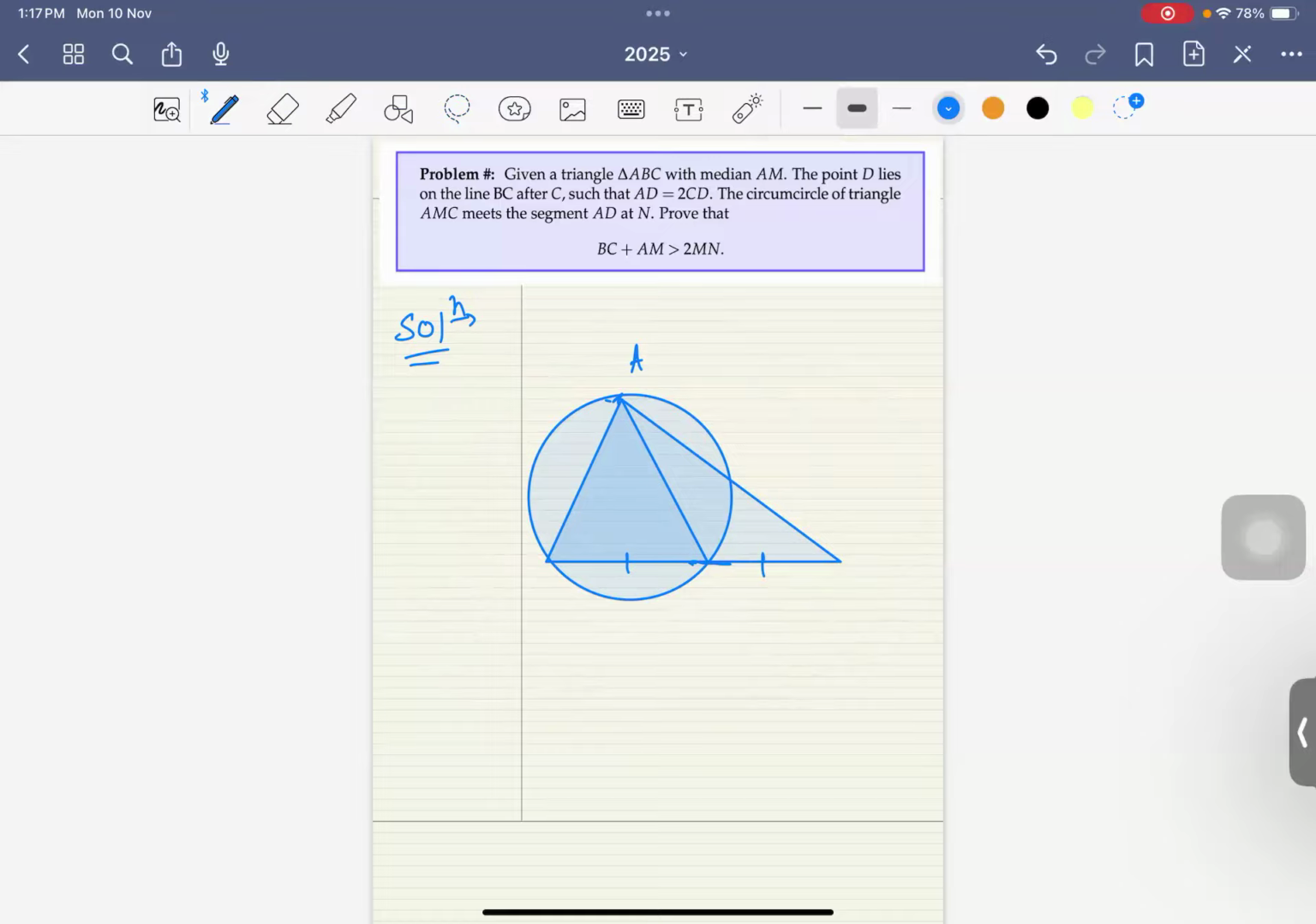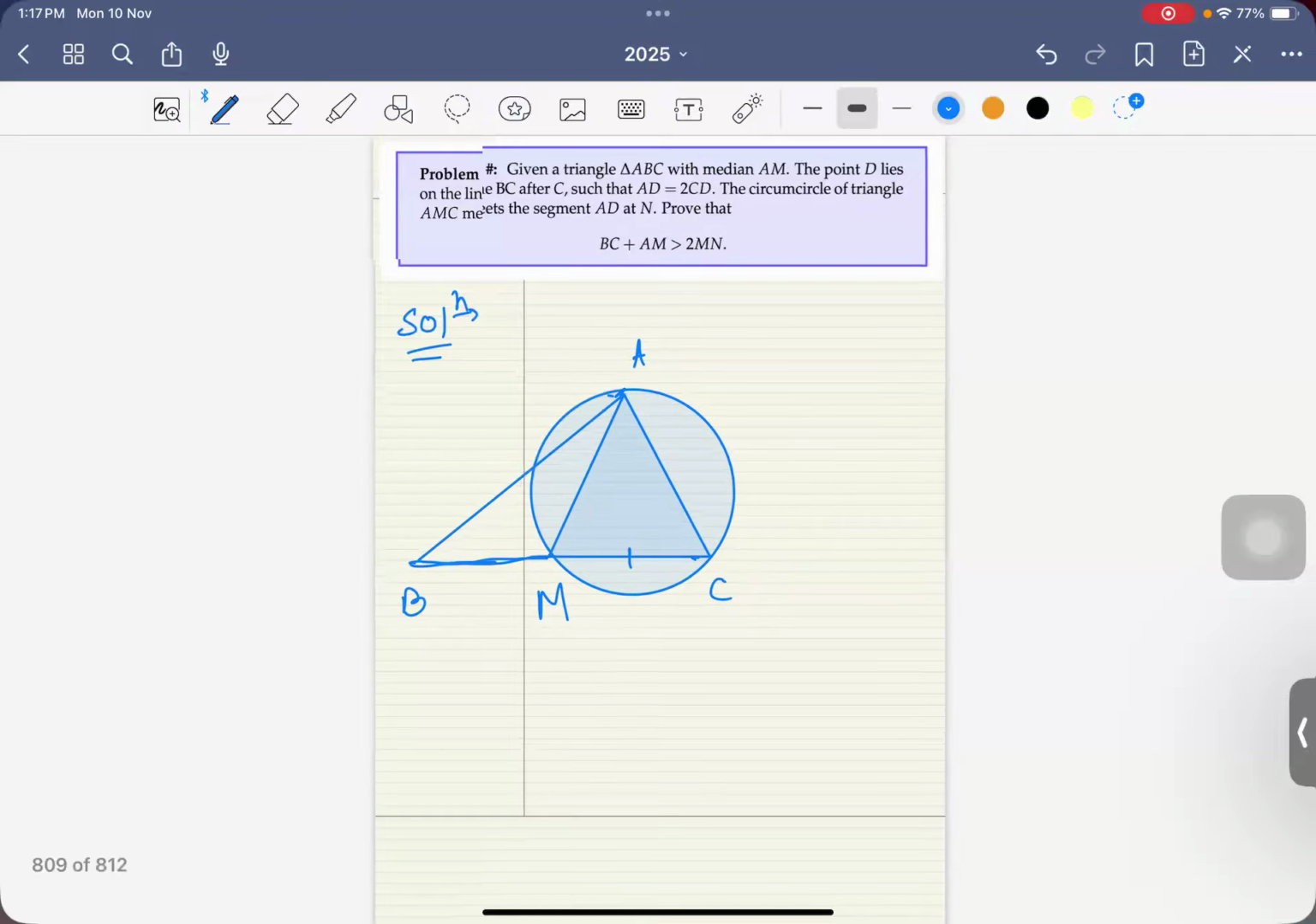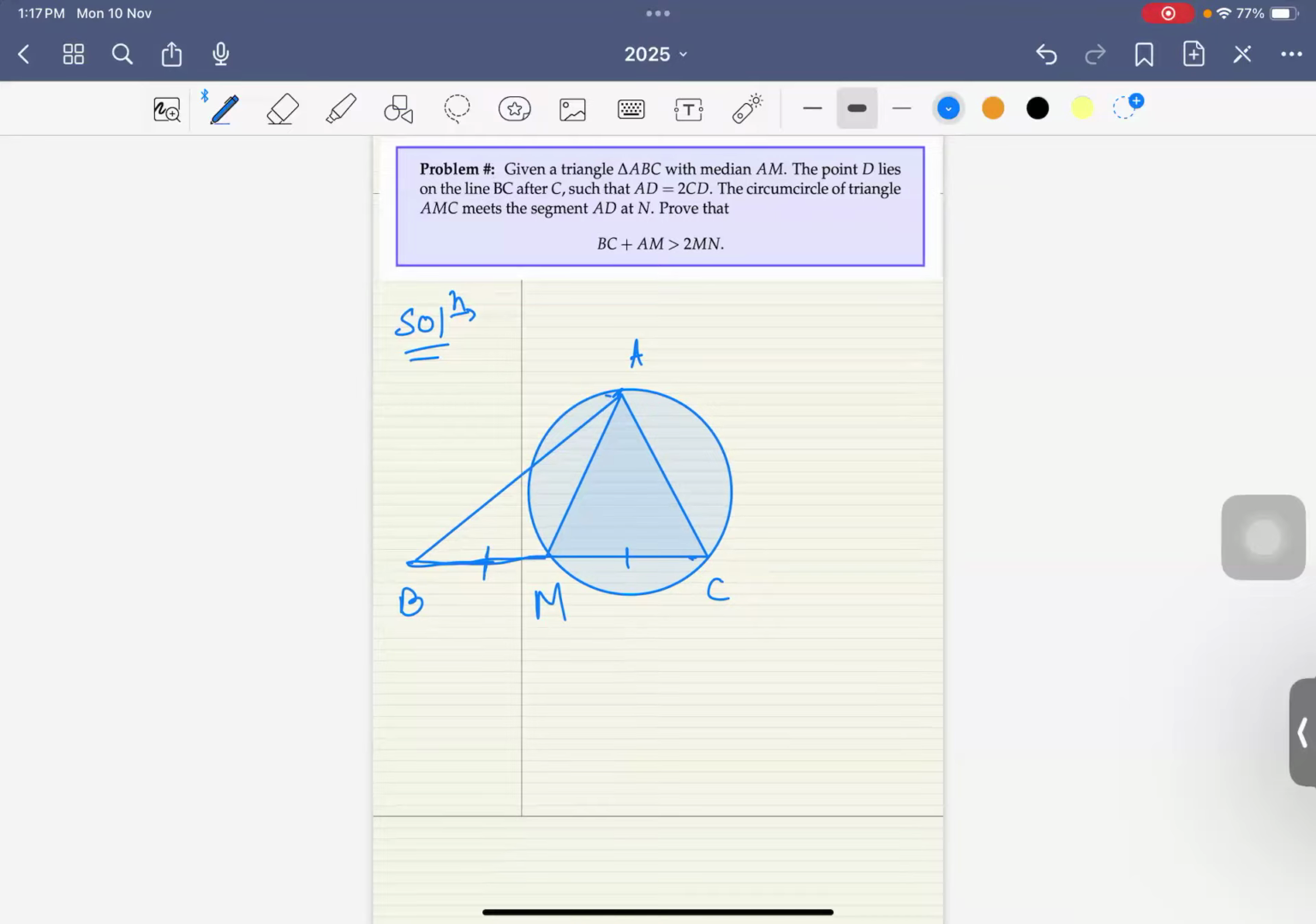In fact, they're supposed to find the circumcircle of AMC. So if it's AMC, come to this part later. So B must be somewhere here, and it must be such that BM and MC must be equal.